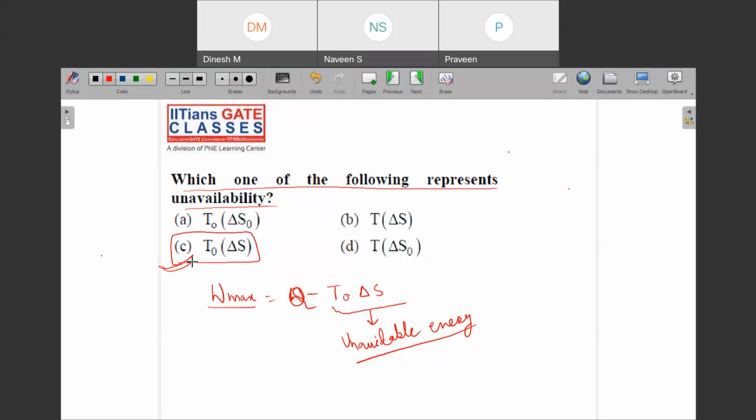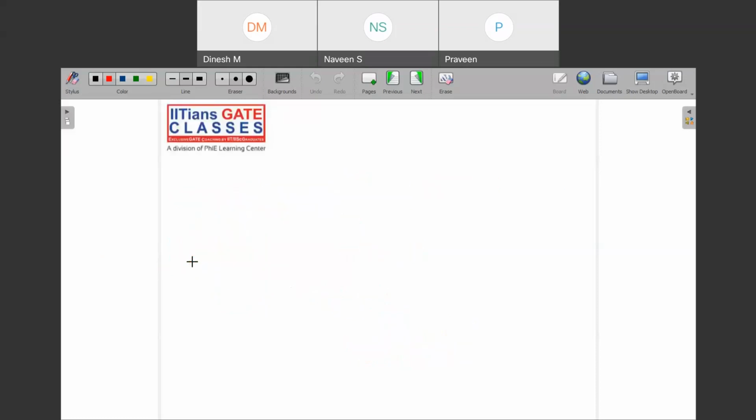Okay. Let us move to the next. Let us now study something new, because we have solved ample questions based on the second law of thermodynamics, and also we have seen the steady flow energy equation. We have also seen questions on basic concepts of availability and non-availability. Let us now move to how to define or determine the availability of any given substance. So this is done as follows.